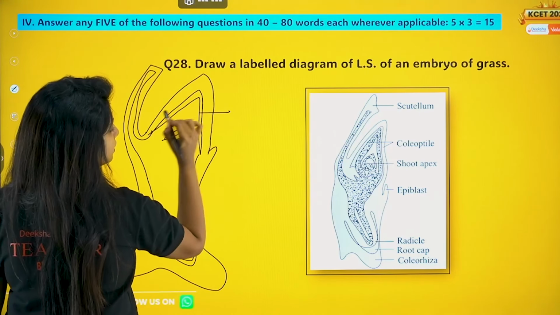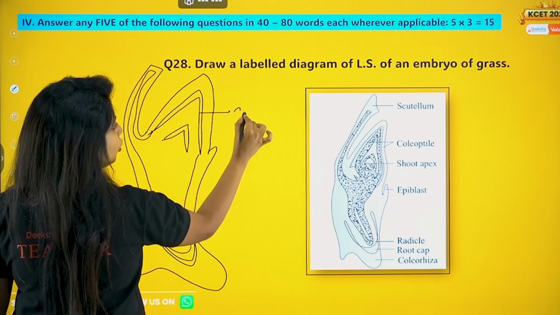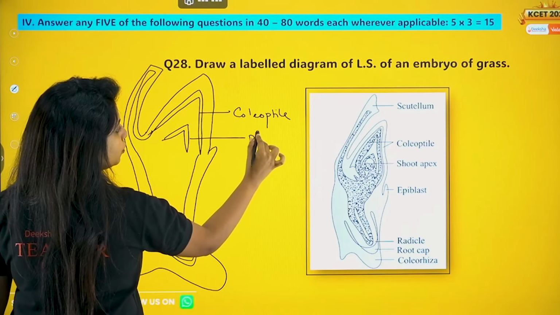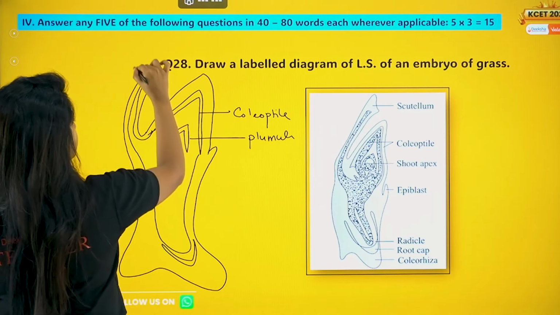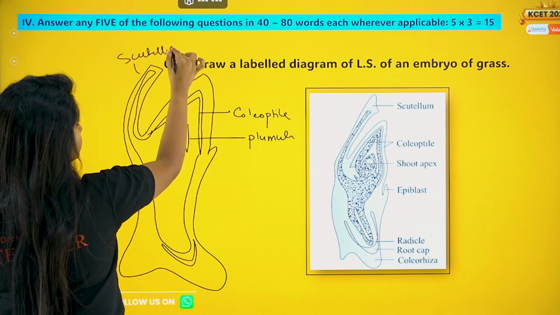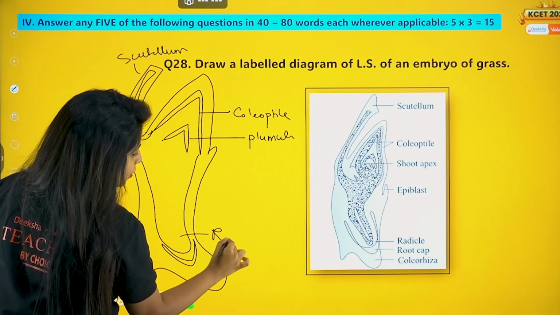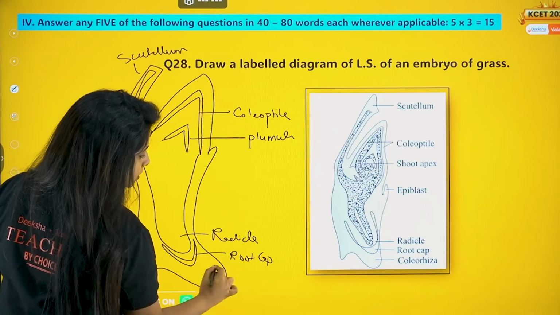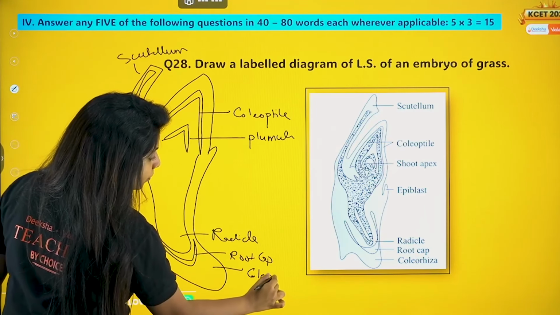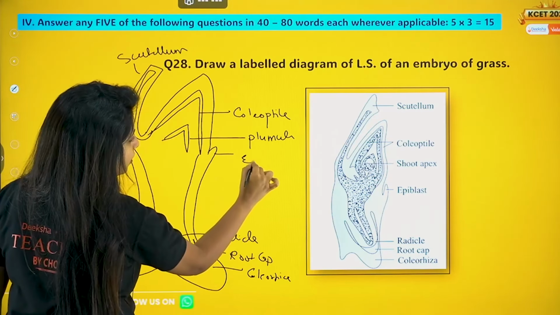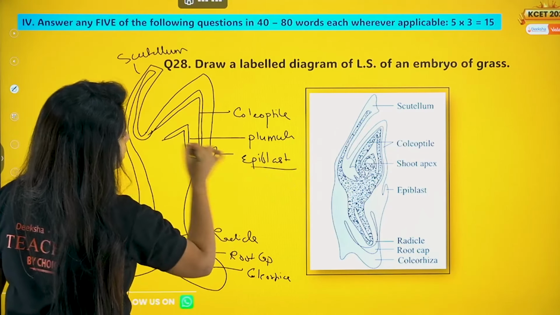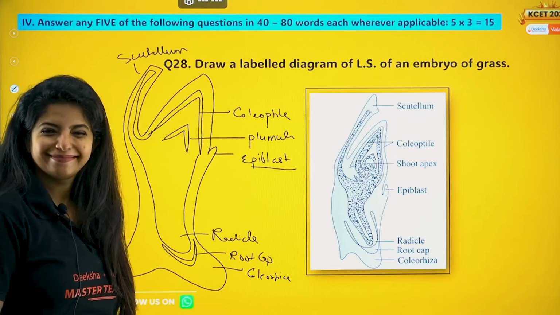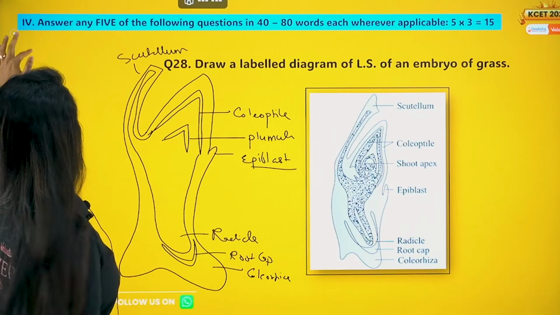So this would be your coleoptile. This is going to be your plumule. This is going to be your scutellum. This is going to be your radicle. This is your root cap. This is going to be your coleorhiza. And this is going to be your epiblast. And we are done with the diagram. Make this, it will be more than enough. Trust me, forget stains.